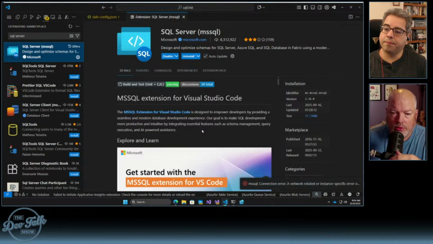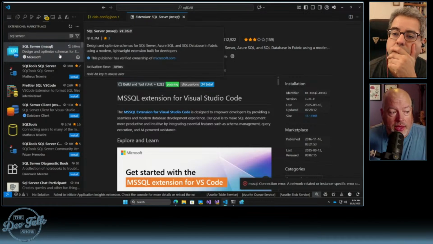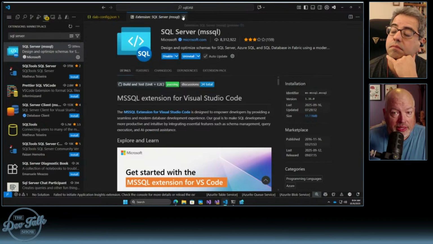Connection error. Oh, I know why that is. Okay, it's a good thing we checked that there. It's been a little bit since I've connected to that SQL Server, but that shouldn't be a problem because that data still will be there.